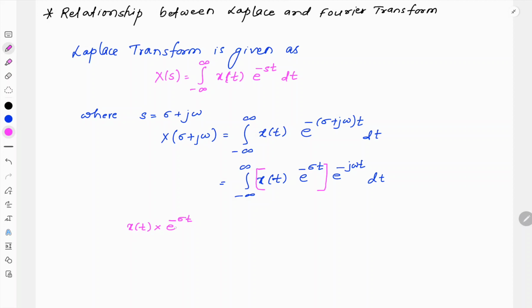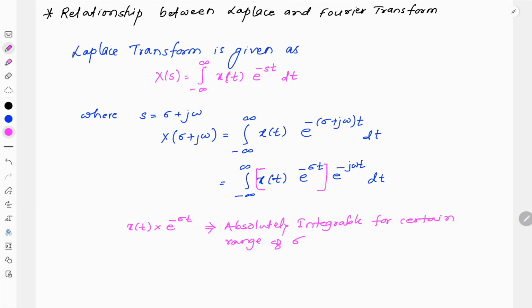If we multiply x of t with e raised to minus sigma t, this product becomes absolutely integrable for a certain range of sigma. So x of t into e raised to minus sigma t becomes absolutely integrable for a certain range of sigma. So sigma will have some value from point A to point B or from point A to infinity in that way.